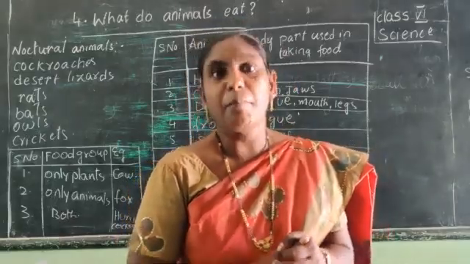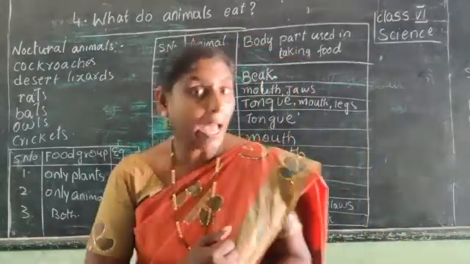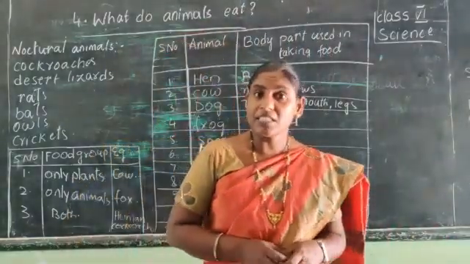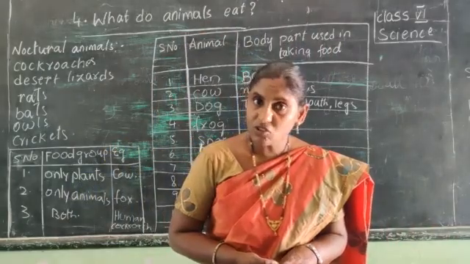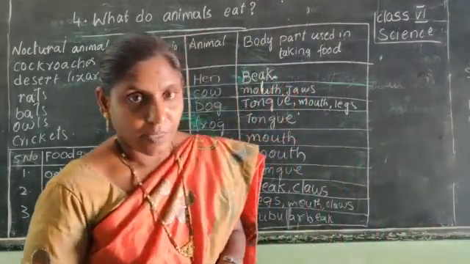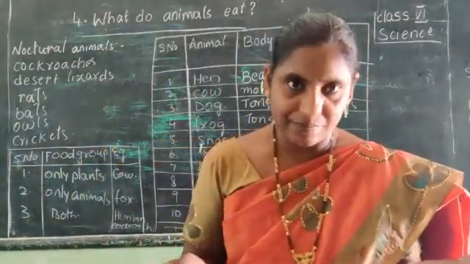Sniffing is nothing but taking the smell, by observing the smell. By observing the smell, it can find out which particle is eatable and which is not. So if it is eatable, it eats. If it is not eatable, it doesn't eat.